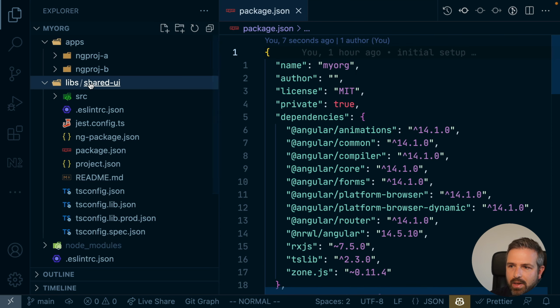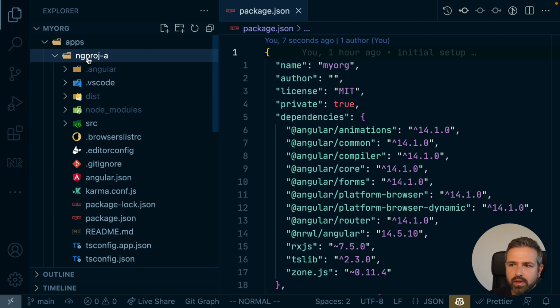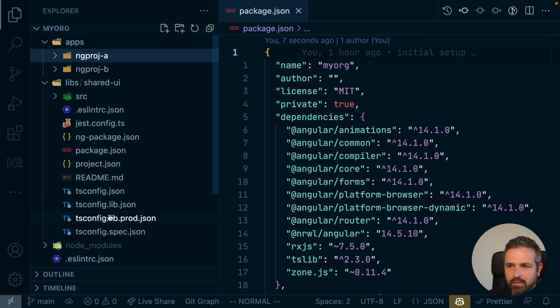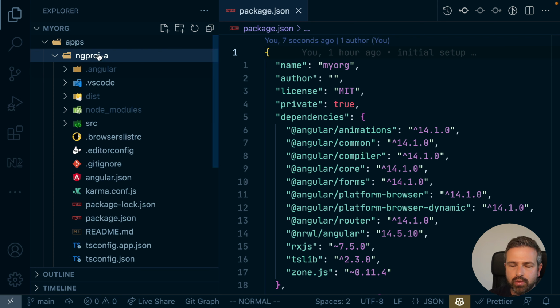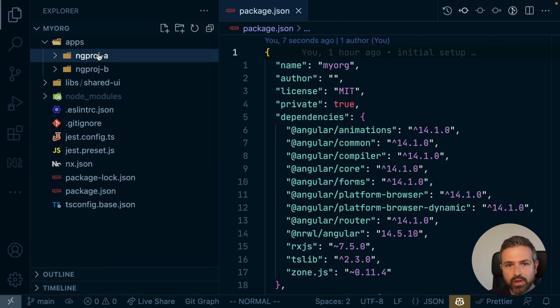So now that we have the library, let's actually try to put it into a shape where we can import it into this ng project A project here. For being able to share it, as mentioned, we need to build it and we need to install it into this project. In addition, we don't want to publish it.